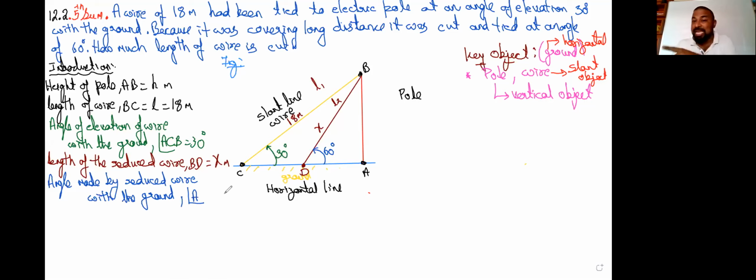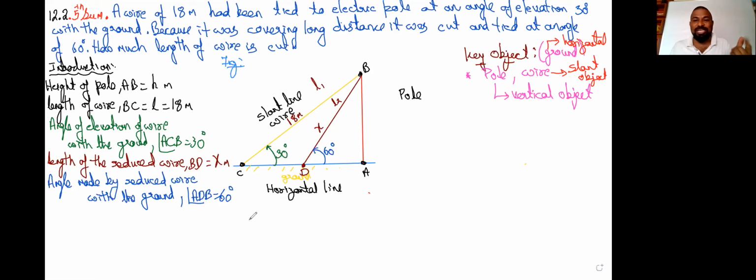Again, it's starting at A. We need a horizontal line and a slant line. The horizontal line is AD, and the slant line is BD. The angle is made at D, going again to the top of the wire pole, which is B, and it is 60 degrees.